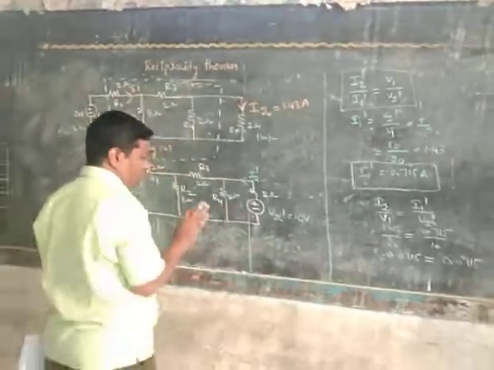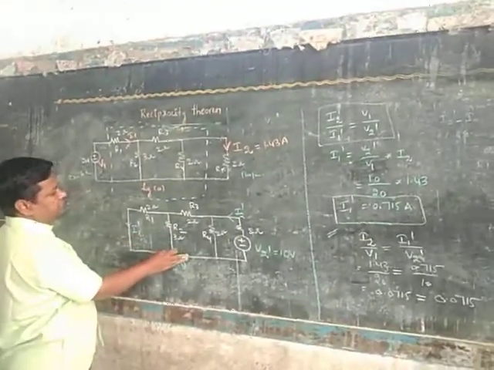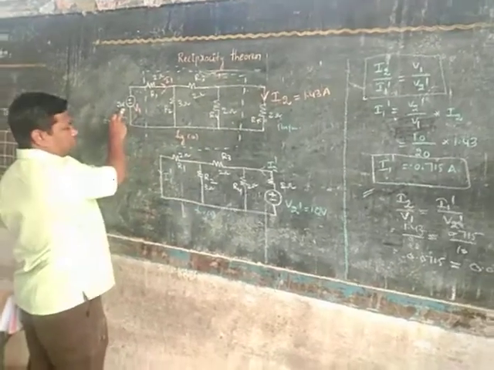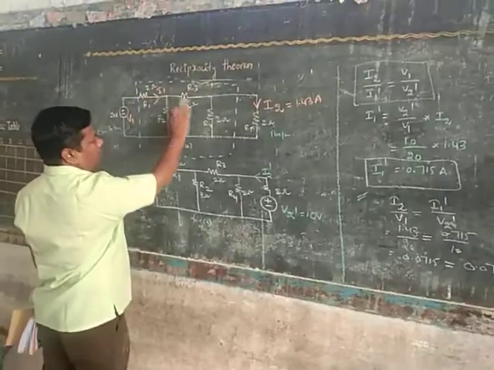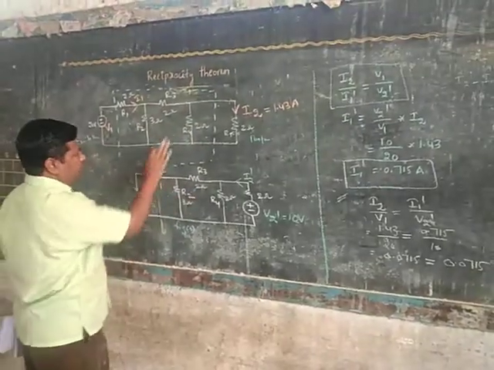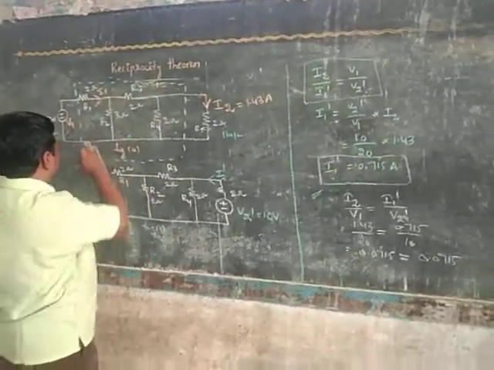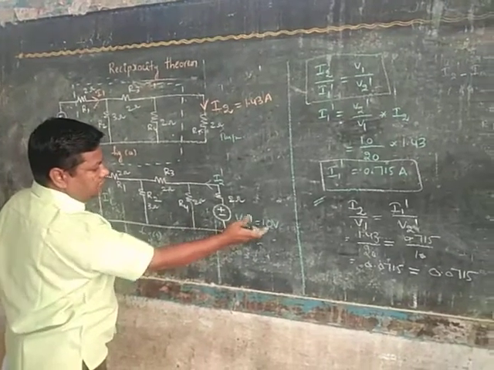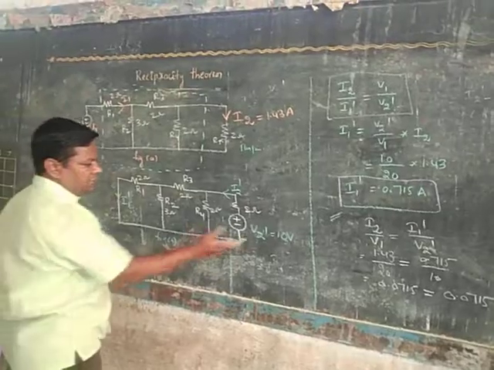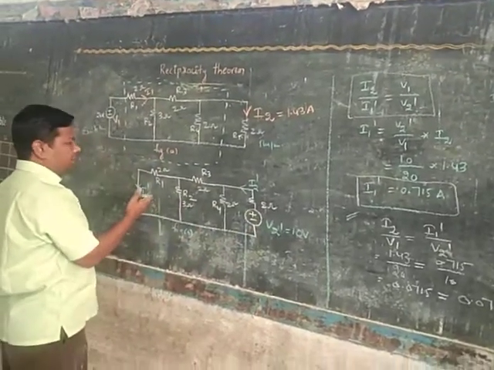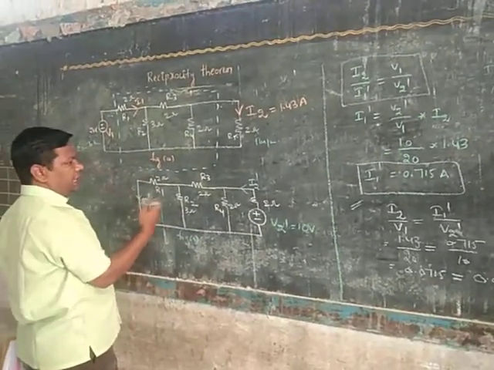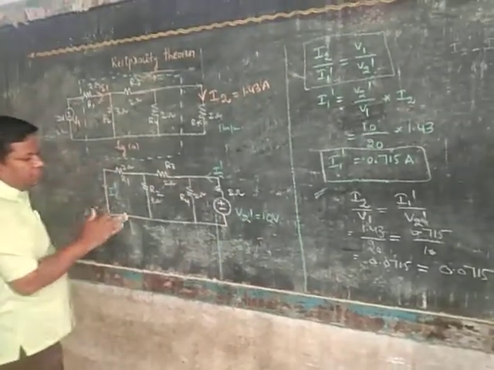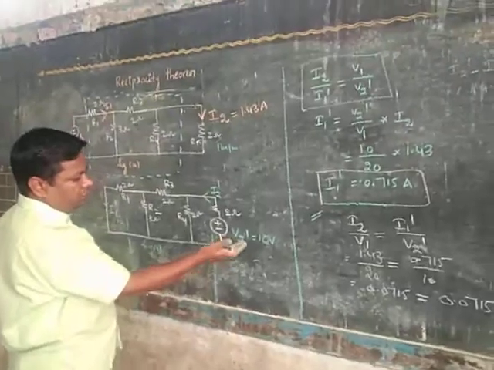Reciprocity theorem is mainly used for such types of networks. Observe the networks, figure A, figure B. Here is the 20 volt source, and all are resistive networks. Here is the same resistive network, and this excitation is connected to the right side. Here the value is 10 volts, not 20 volts. If it were 20 volts, directly we could say that I1 dash is also 1.43 amperes. Here V2 dash is equal to 10 volts, not V1. V2 dash is not equal to V1.